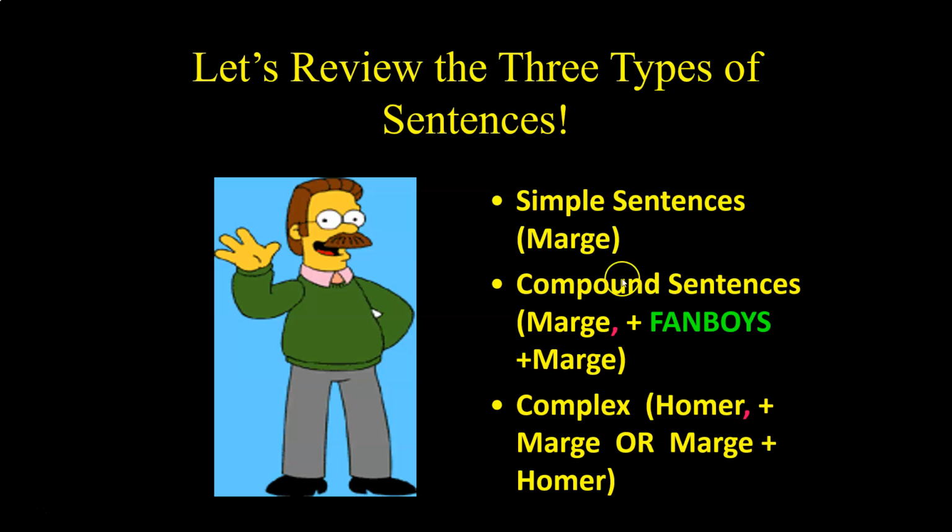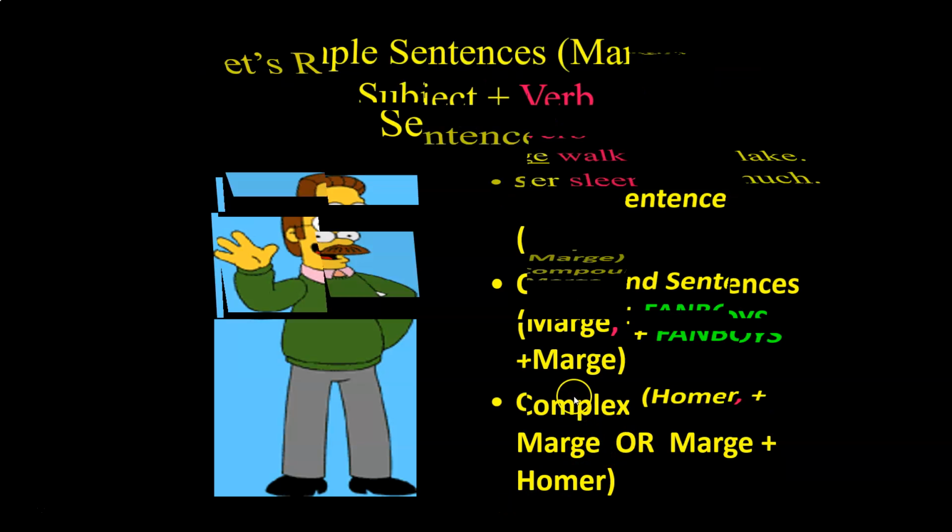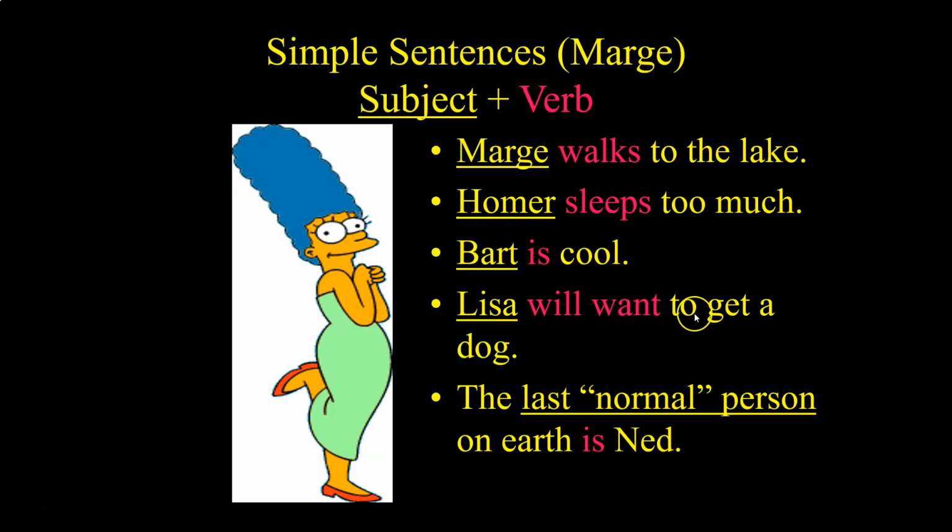A compound sentence is a Marge plus a FANBOYS conjunction. Remember: for, and, nor, but, or, yet, so. You're joining two Marges together, right? This is coordination. A complex sentence is when you have a dependent clause, one that can't stand alone: a Homer plus a Marge, or a Marge plus a Homer. So you can flip-flop the sentences around, and we'll talk about that in a minute, right?